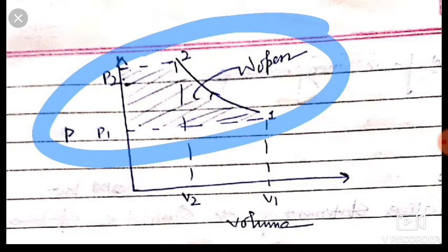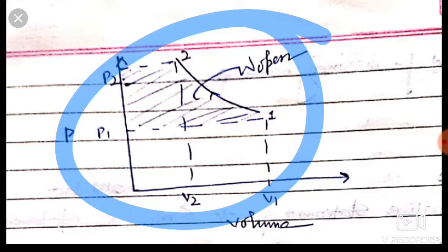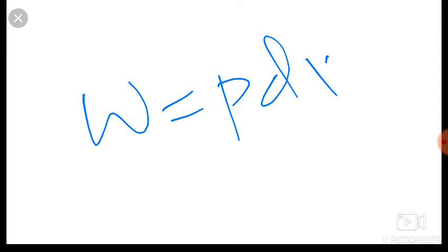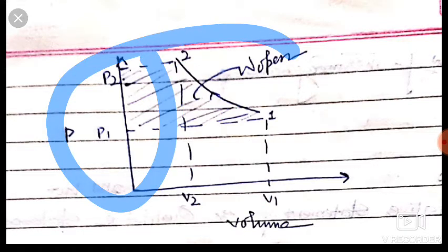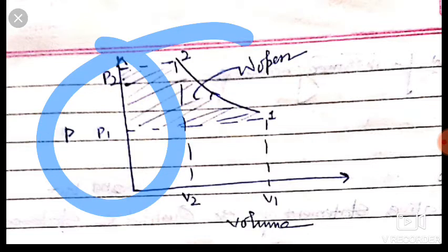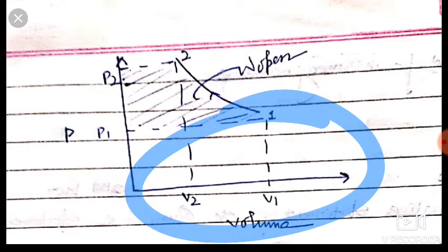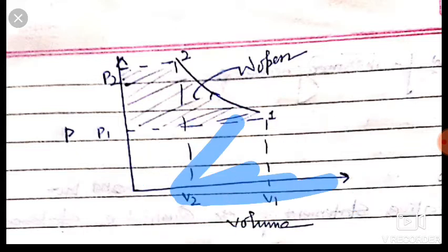Okay friends, and in case of closed system, W is equal to P dV. Here there is a change in dV, so we get the work done under the PV diagram, and it is on the volume axis. Friends, this is the difference between work done of open system and work done for closed system. For open system the work done is on the pressure axis, and in case of closed system, the work done is on the volume axis.